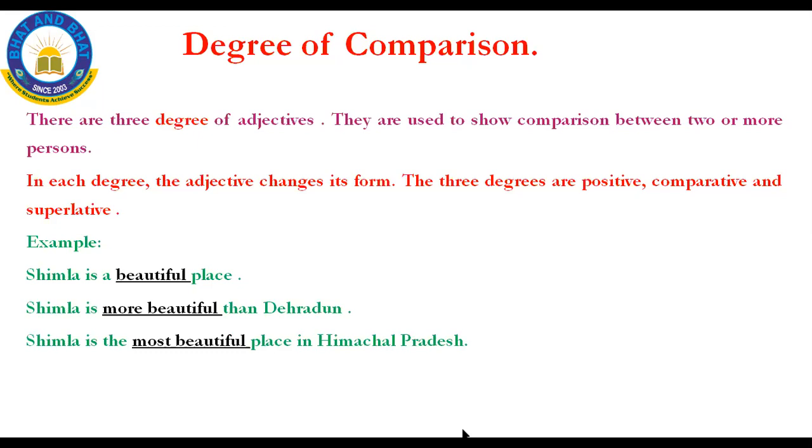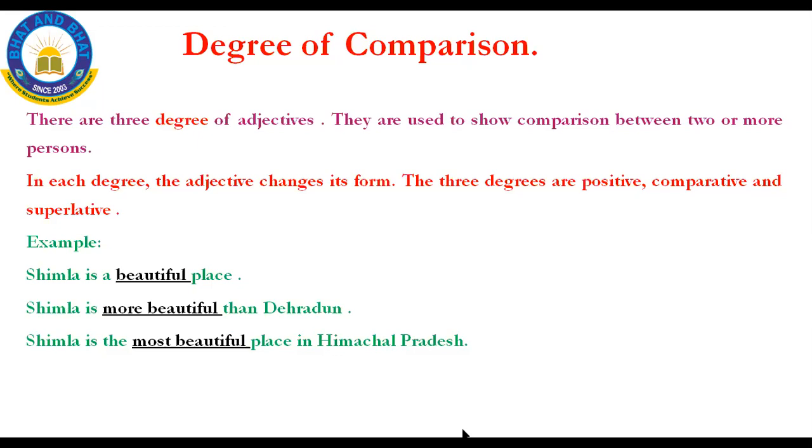Shimla is the most beautiful place in Himachal Pradesh. There are many places in Himachal Pradesh and among them Shimla is a very beautiful place. This is the meaning of the sentence.